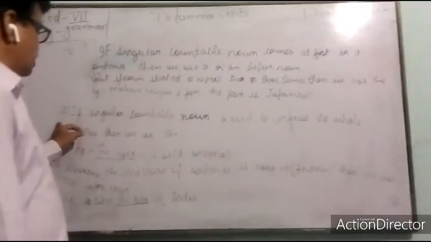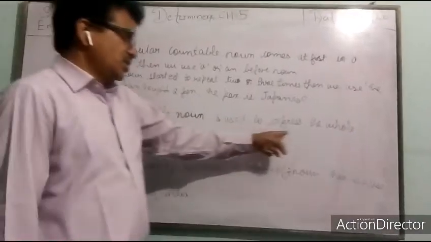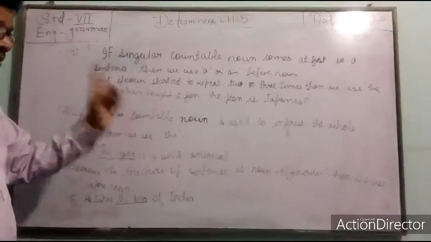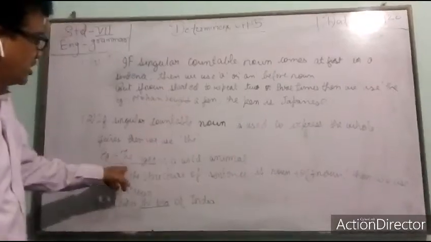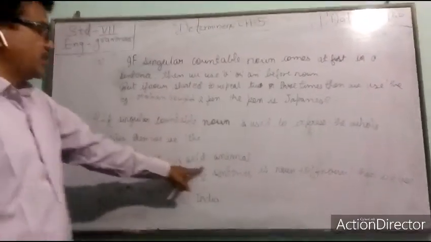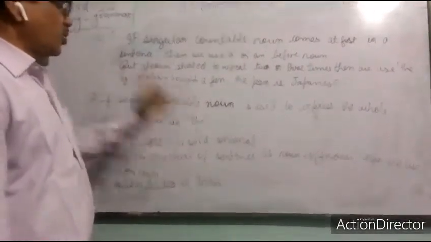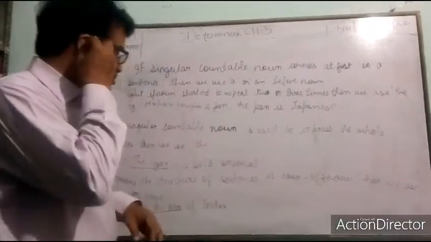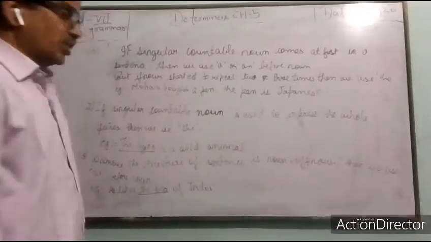Now we are going to know the second rule. If a singular countable noun is used to express the whole species, then we use the. If a singular noun represents the whole species or caste, then we use the. Just look, the tiger is a wild animal. One tiger is expressing the whole wild animal species. Therefore, we have used here the tiger. I hope that you are understanding.